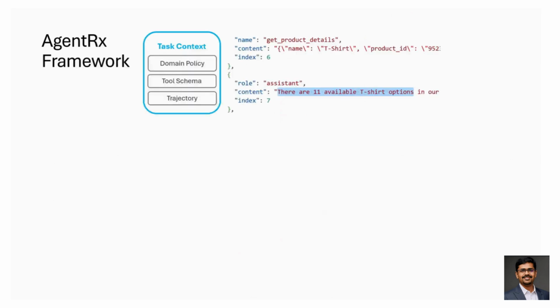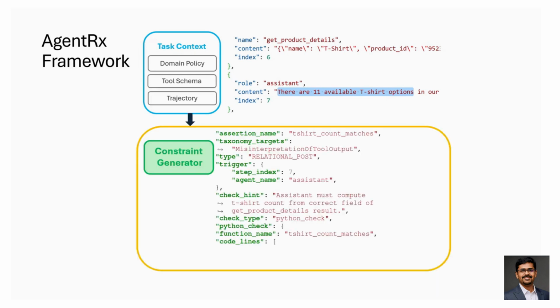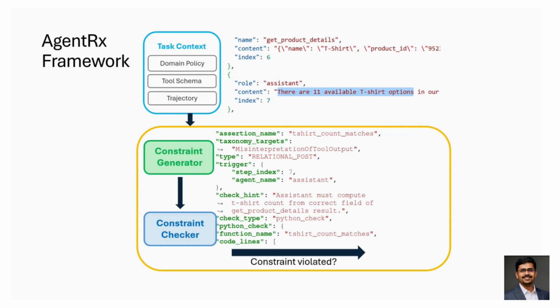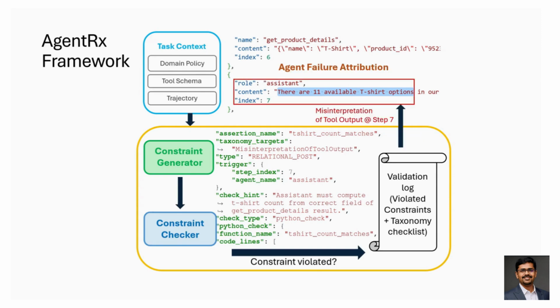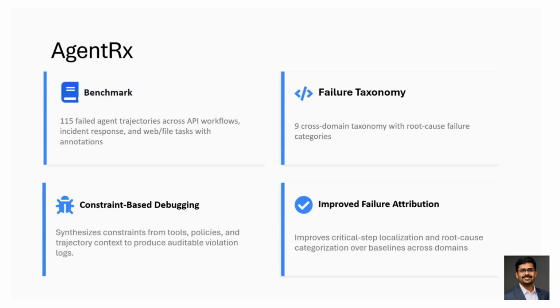AgentRx introduces a new concept. Find the critical failure step. Instead of just saying an agent failed, AgentRx analyzes the entire execution trajectory. That means every step the agent took: prompts, tool calls, intermediate outputs, reasoning traces. The framework then creates constraints that describe what should have happened. Next, it evaluates each step of the trajectory against those constraints. If something violates the constraint, AgentRx records it in a validation log with evidence.